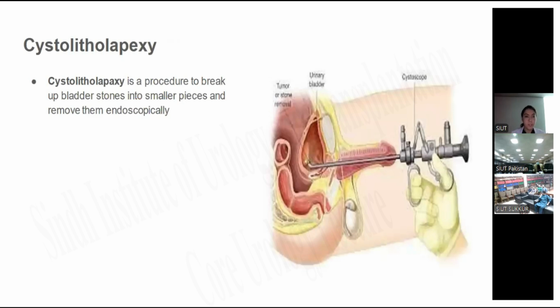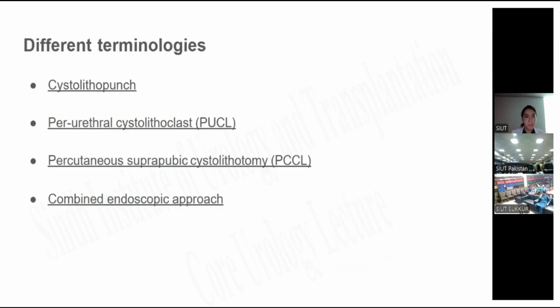Cystolitholapaxy is the procedure to break up the bladder stone into smaller pieces and remove them endoscopically. There are different terminologies: cystolithopunch, perurethral cystolithoclast, percutaneous suprapubic cystolithotomy, and combined endoscopic approach.